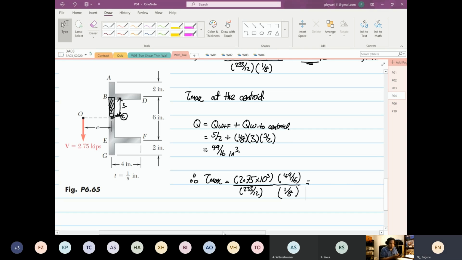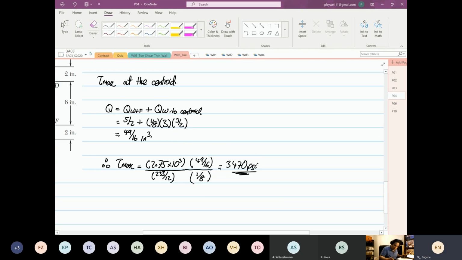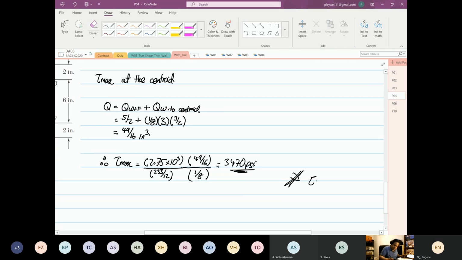So this will be equal to 2.75 power 3 times 49/16 divided by 233/12 divided by 1/8 is equal to 3470 psi. Okay, so this is the end of shearing stress.